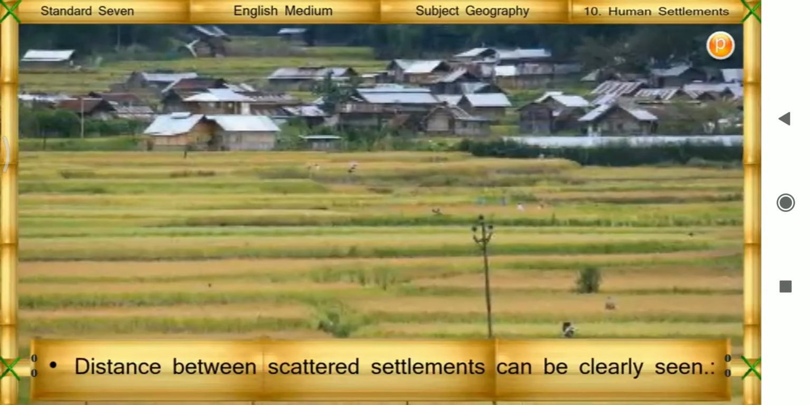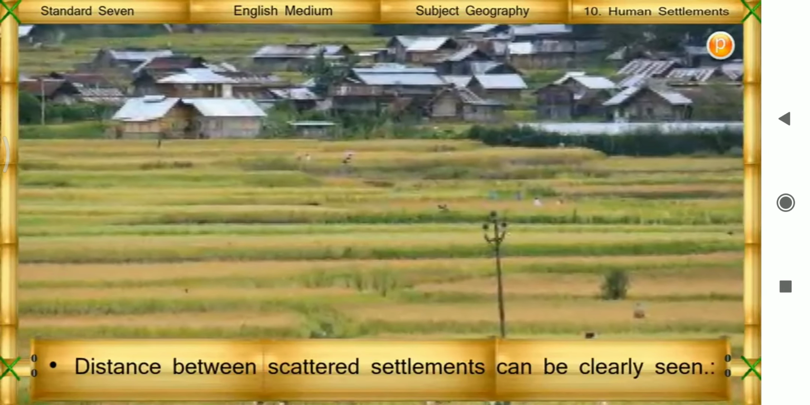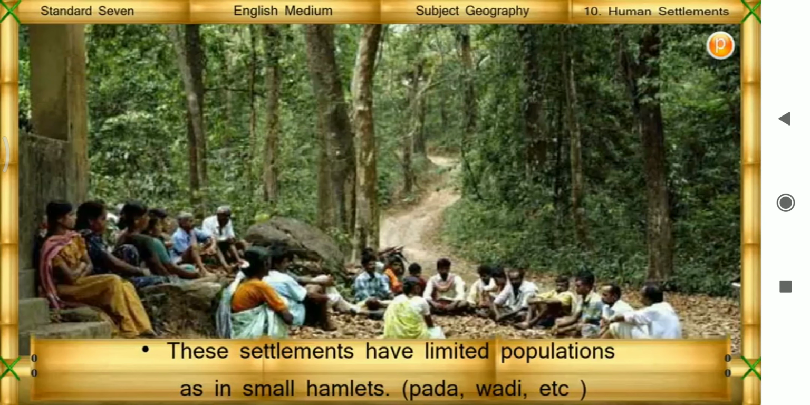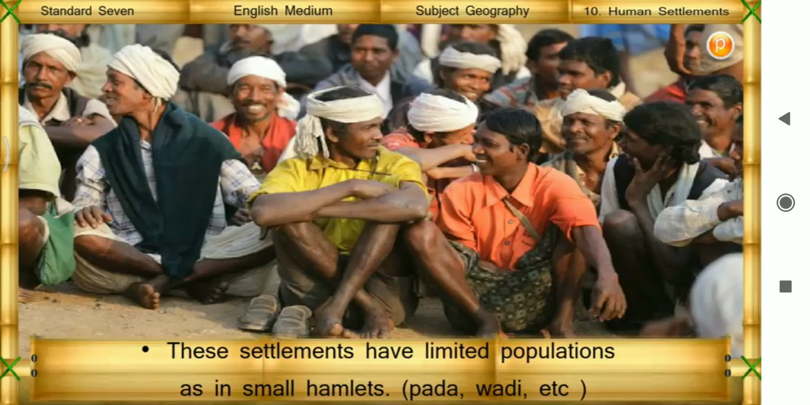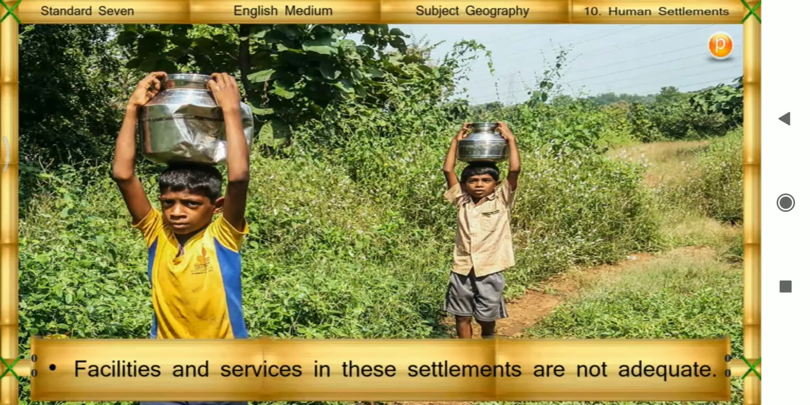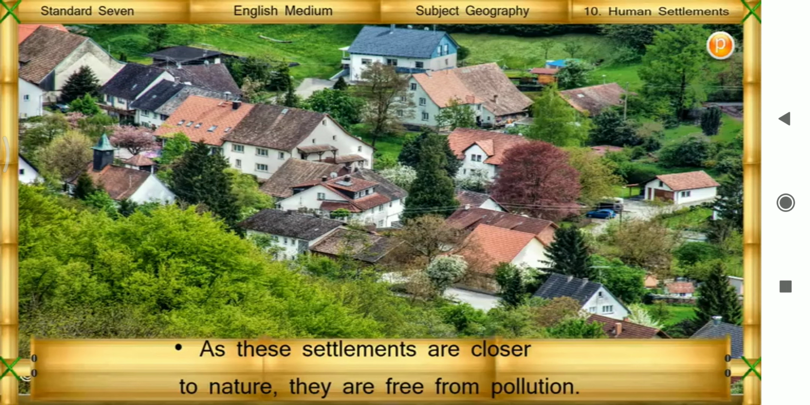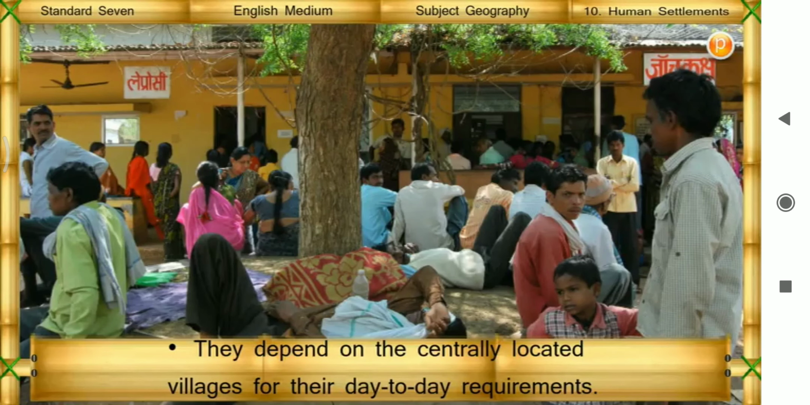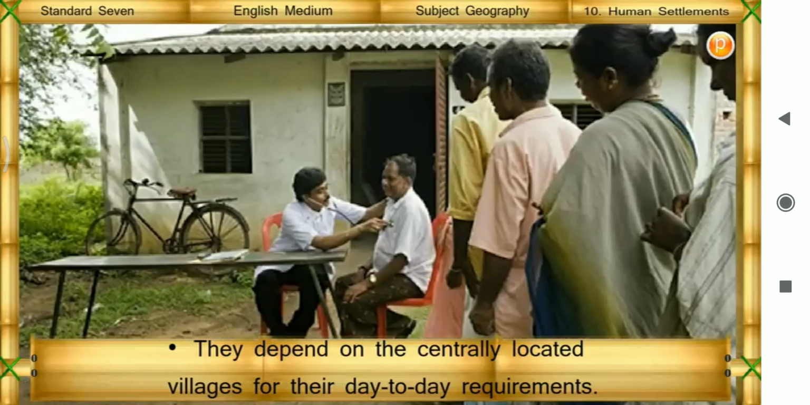Distance between scattered settlements can be clearly seen. These settlements have limited populations as in small hamlets, pada, wadi, etc. Facilities and services in these settlements are not adequate. As these settlements are closer to nature, they are free from pollution. They depend on the centrally located villages for their day-to-day requirements.